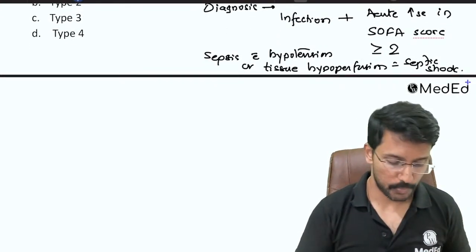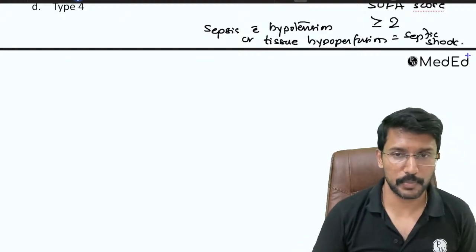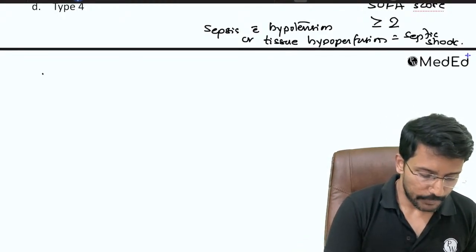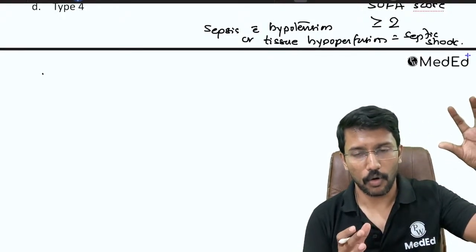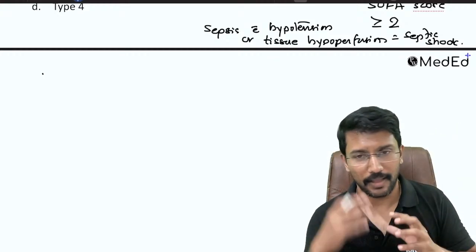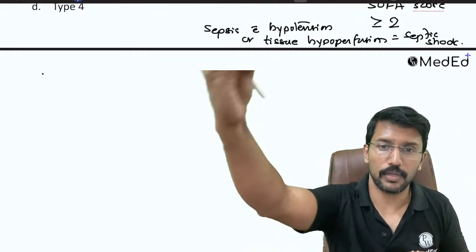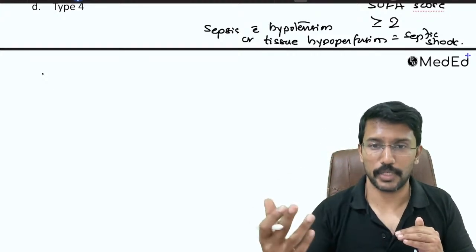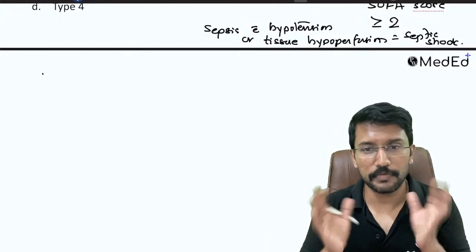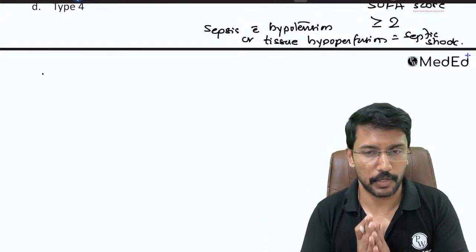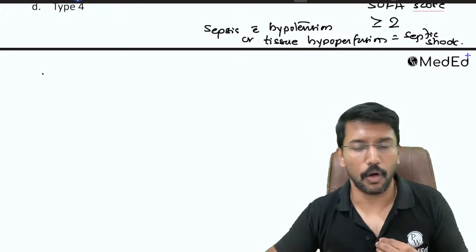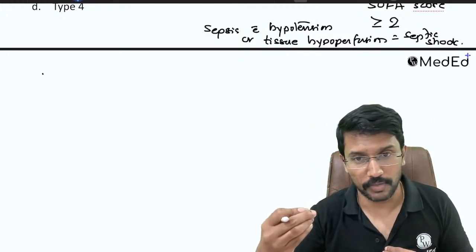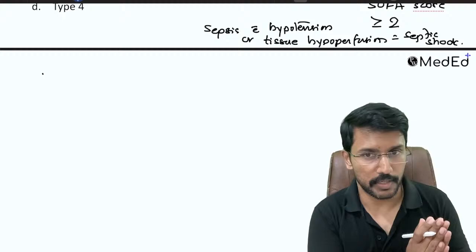Okay, so now coming to the respiratory failures. We have different types of respiratory failure. The basic function of the respiratory system is to take the oxygen from the air and put it into your blood, and take the carbon dioxide from your blood and put it into the environment, right? Oxygenate the blood, clear the carbon dioxide. When any of these functions are disturbed, we call it respiratory failure. Either we are not able to oxygenate the blood or we are not able to clear the carbon dioxide from the blood.